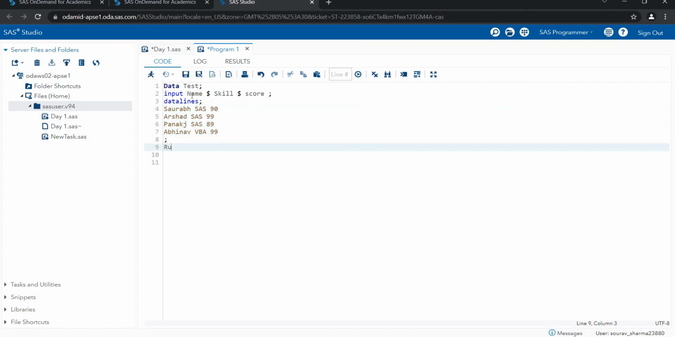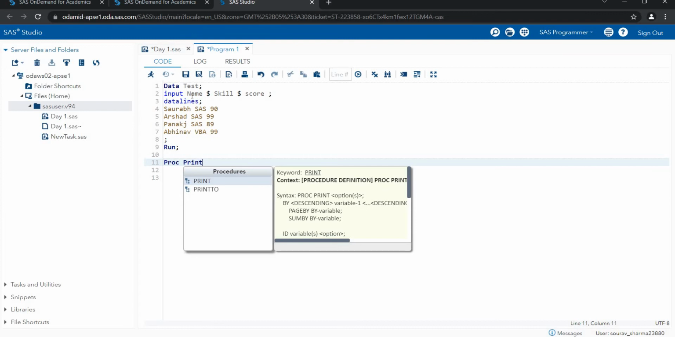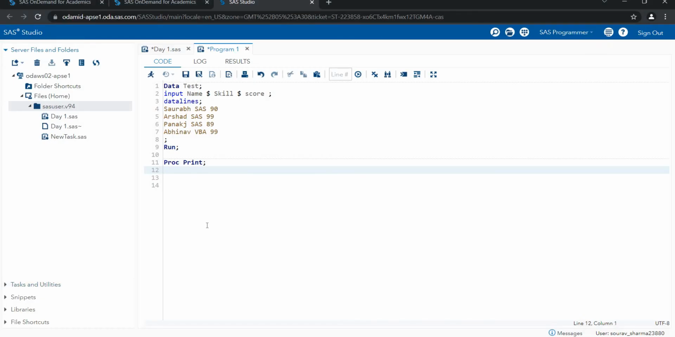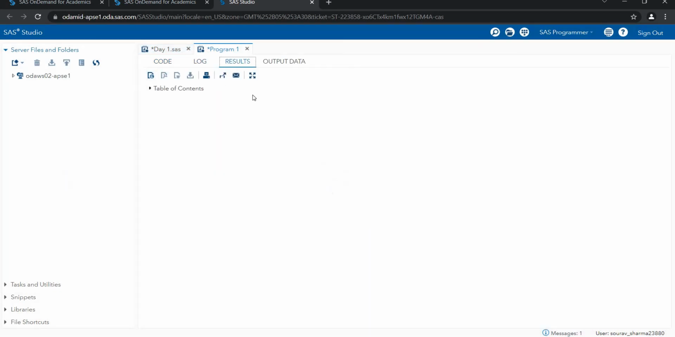Now I write the run statement. In the last you have to write the run statement. Then proc print. Proc print is basically used for printing this statement. Proc print consists of a group of SAS statements that all execute the procedure. I want to execute this data step. I want the particular output. Let's suppose if I execute only this data step, I click on this run button.